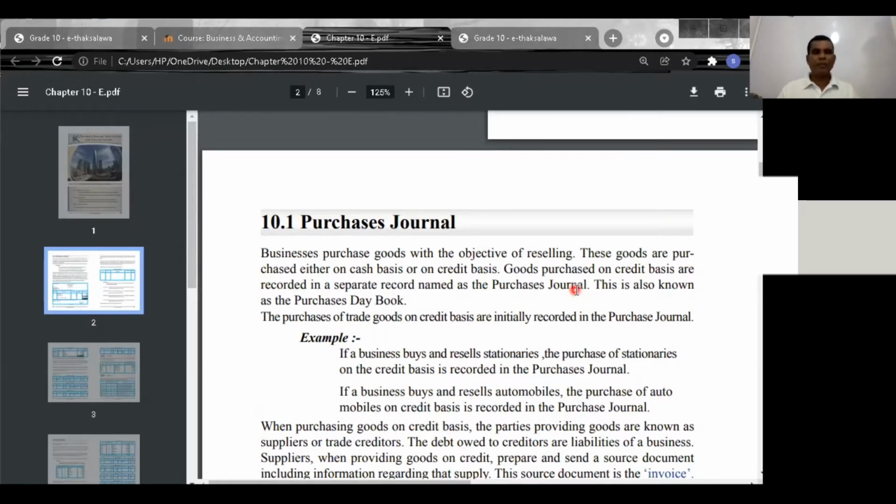For example, take Samudra Book House. Trading goods are stationery items, because you go to the bookshop with the purpose of purchasing stationery items. Those stationery items are called trading goods.